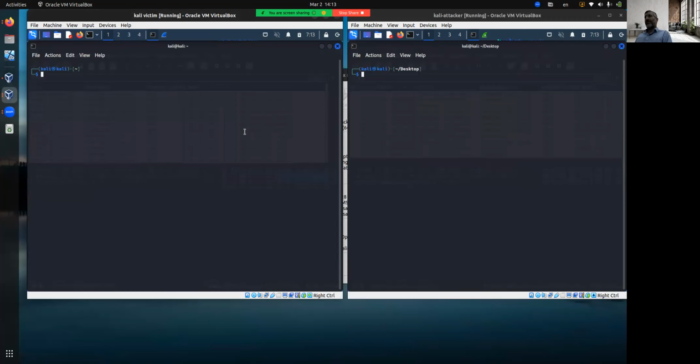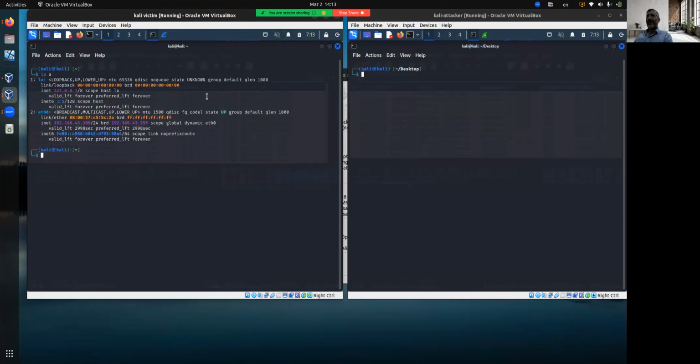We have two machines. On the left side, we have our victim machine. On the right side, we have our attacker machine. Our victim machine's IP address is 192.168.43.109. And if we look at its ARP table, we can see that it knows about the gateway at 43.1 with a MAC address of 43ED.